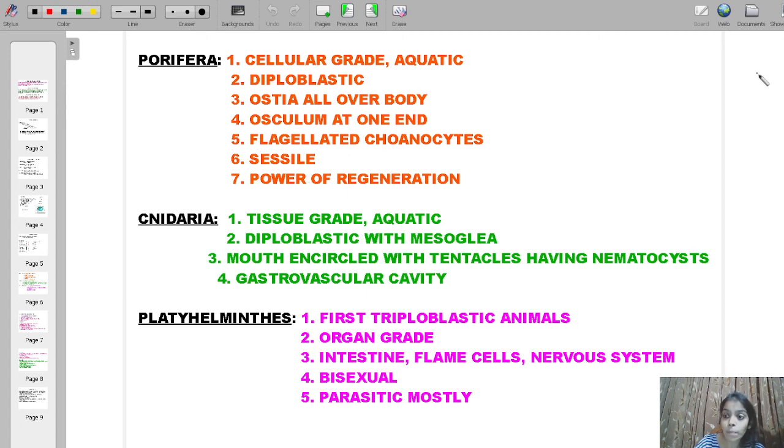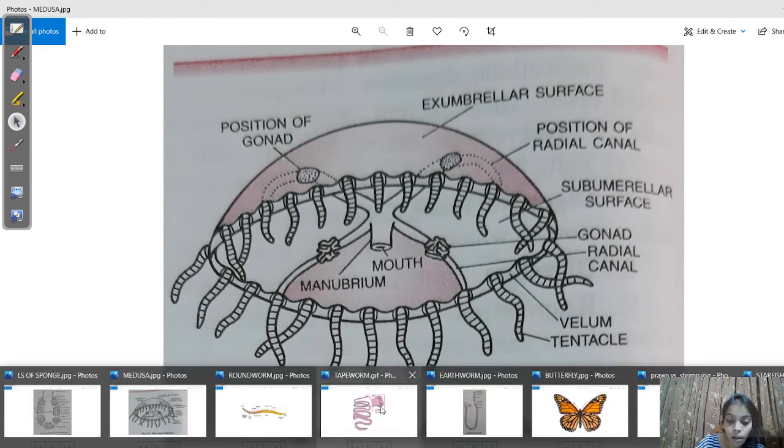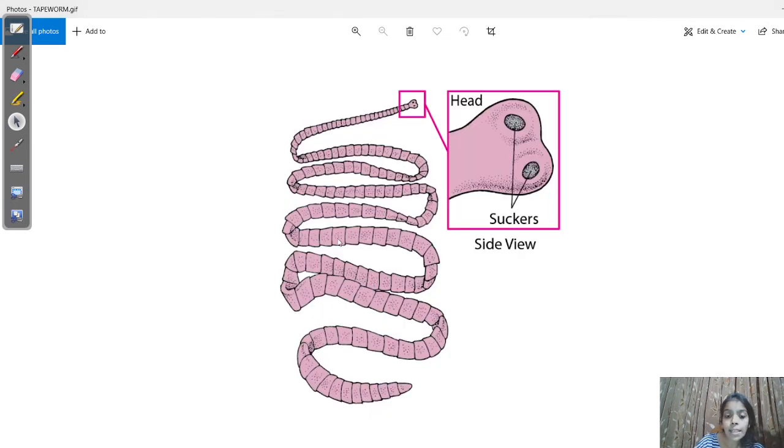I'll show you one picture of a tapeworm. So this is a tapeworm. Why such a name? Because it looks like a tape. It has a ribbon-shaped body. This is the head of the tapeworm. They are parasites; parasites will suck the nutrition.